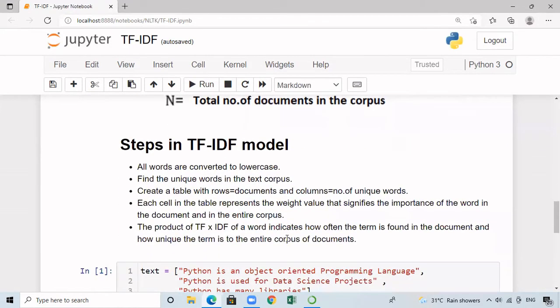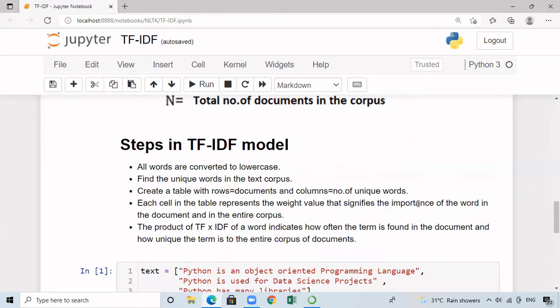Now let us consider the steps involved in the TF-IDF model. First we have to convert all the words into lowercase. After that, find the unique words in the given text corpus. Then create a table where the number of rows is equal to the number of documents in the text corpus and the number of columns is equal to the number of unique words. Every cell in the table represents the weight value.